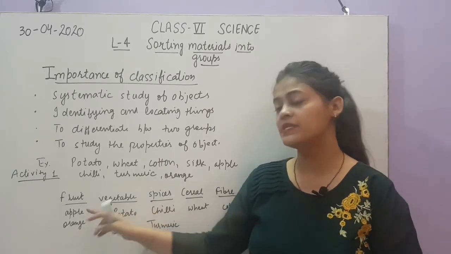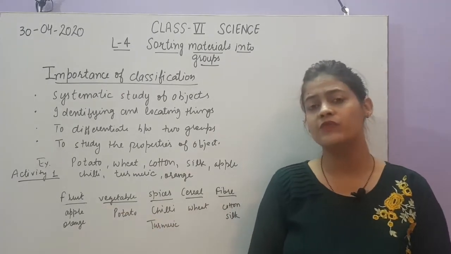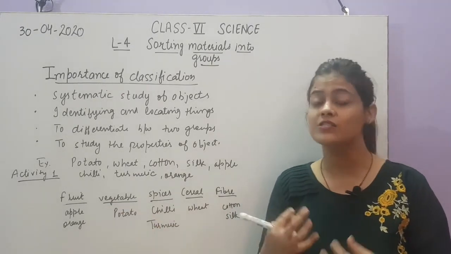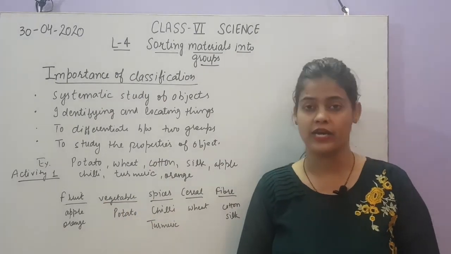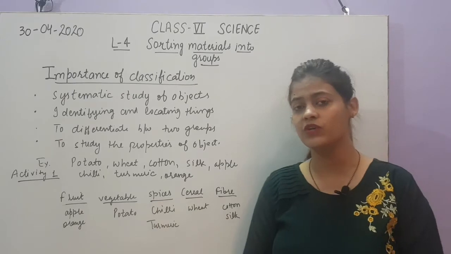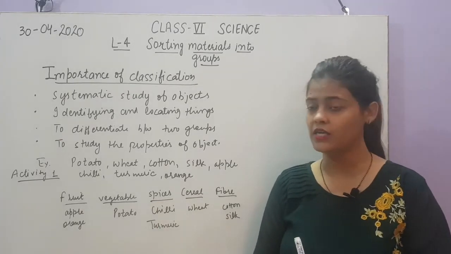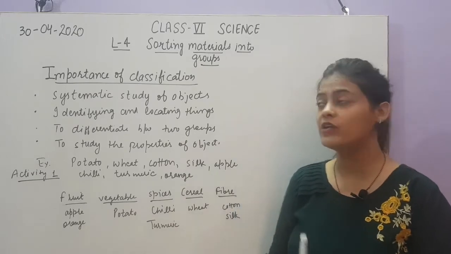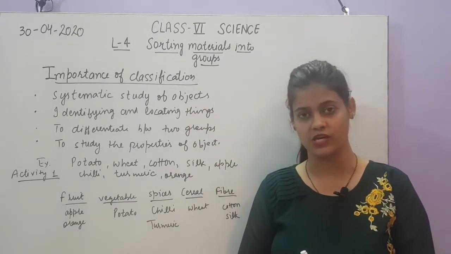For example, अगर आपने सिर्फ apple को study किया, then you will find that those things which we can eat raw, which are sweeter in taste or citrus in taste, can be placed in the fruit category. But vegetables, can we eat vegetables raw? बिना कुक किए क्या हम वेजिटेबल्स खा सकते हैं? नहीं. बट फ्रूट्स तो खा सकते हैं. It will help you to do the systematic study of the object.